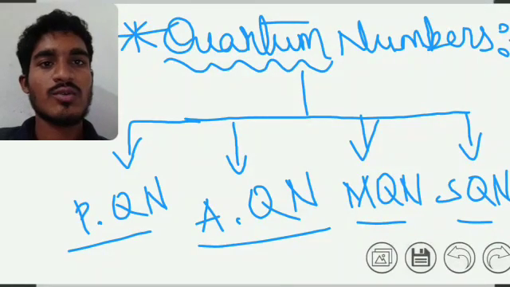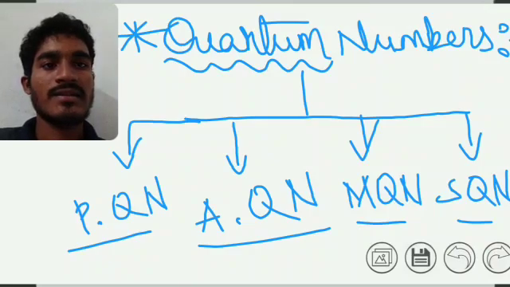Hello everyone. Today I would like to explain quantum numbers and their types.